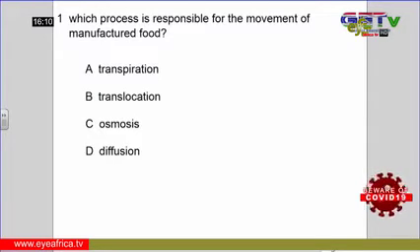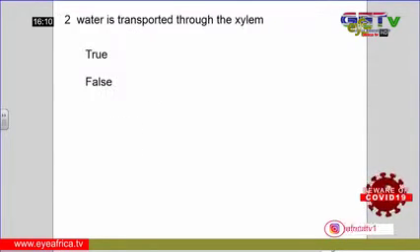So here we'll take a quick review of what we've talked about before. Which process is responsible for the movement of manufactured food? I guess you are all going to get it correctly, because from the previous slide, what we talked about is translocation.